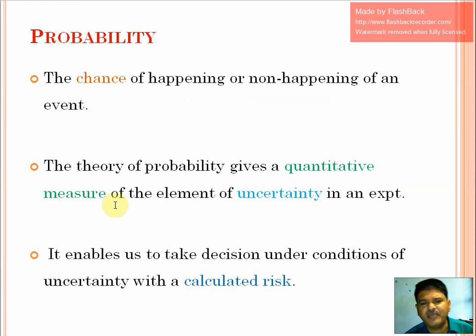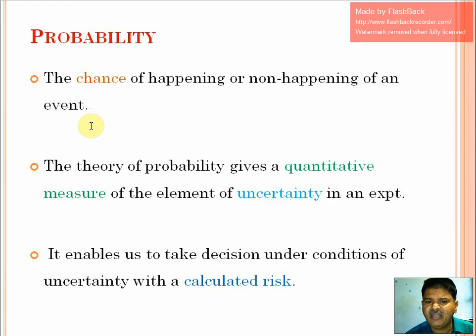Once we understand the definition of equally likely events, it is easy to understand the concept of probability. Friends, probability is nothing but the possibility, the chance. Probability is nothing but about things which will happen in the future. Whenever we are talking about probability, we are normally talking about the chance of happening or non-happening of an event. So what is the probability that today there will be rain? What is the probability that in the forthcoming semester examination I will get more than 70% of marks?